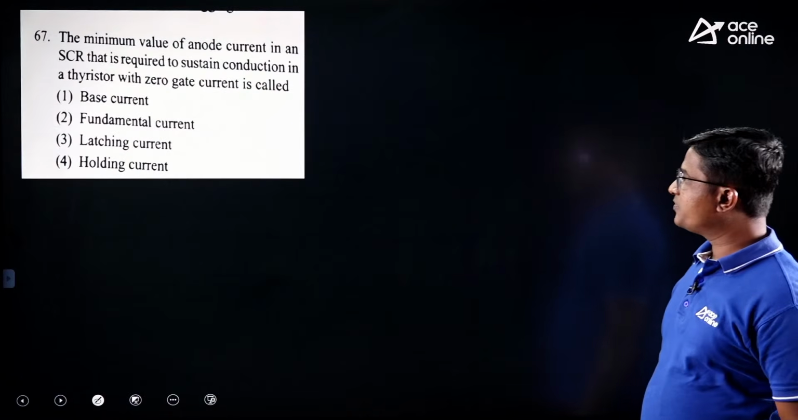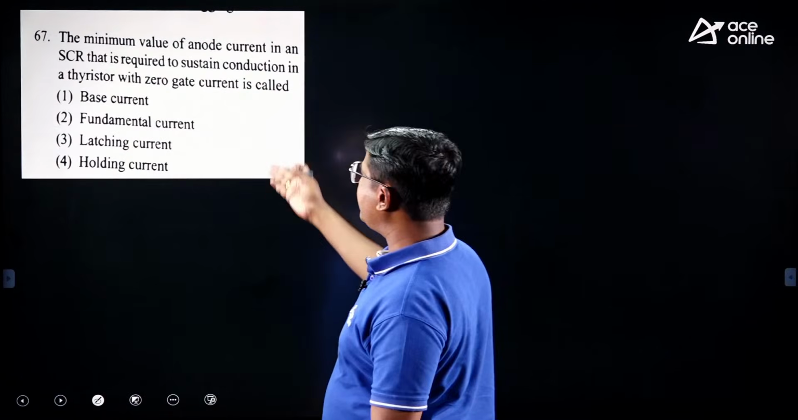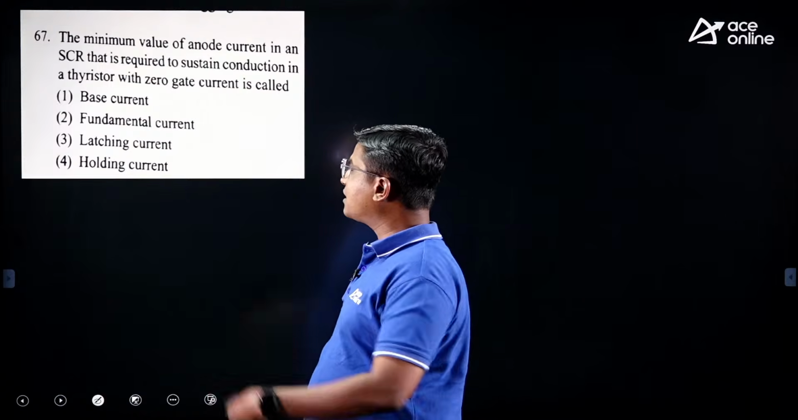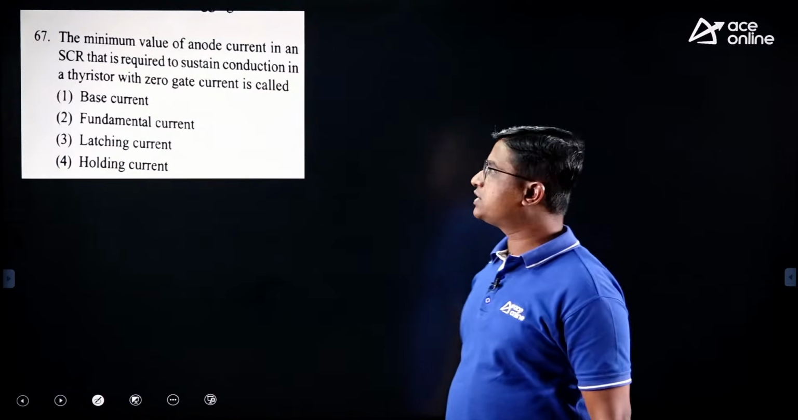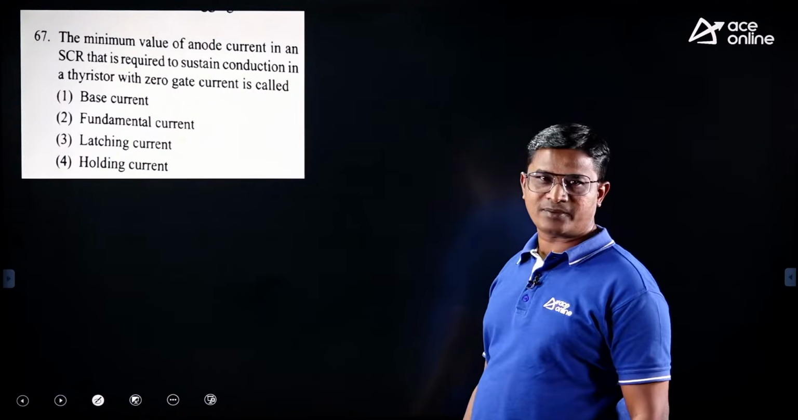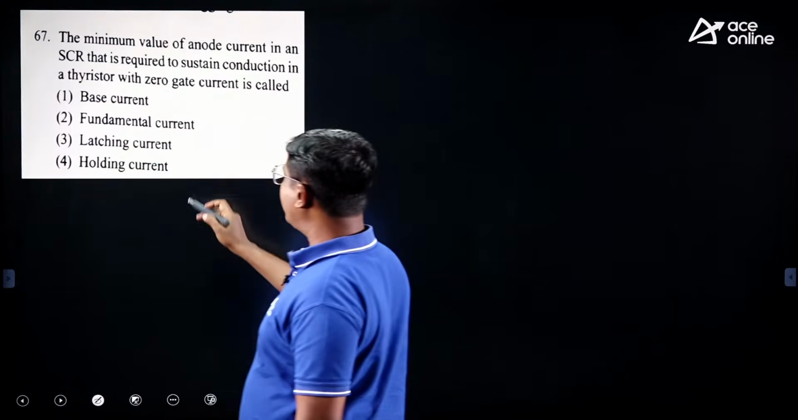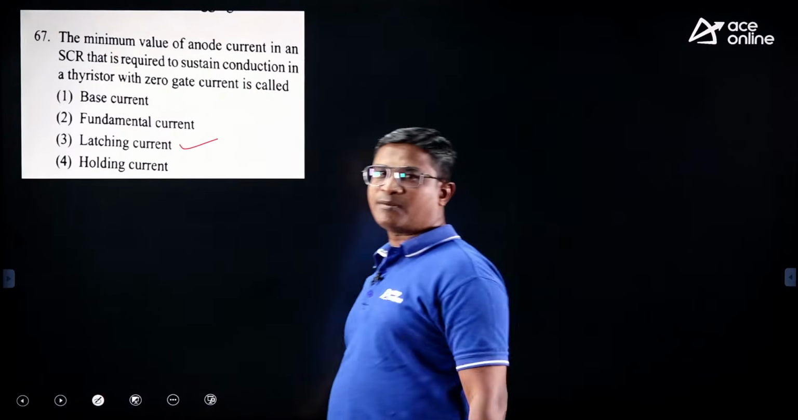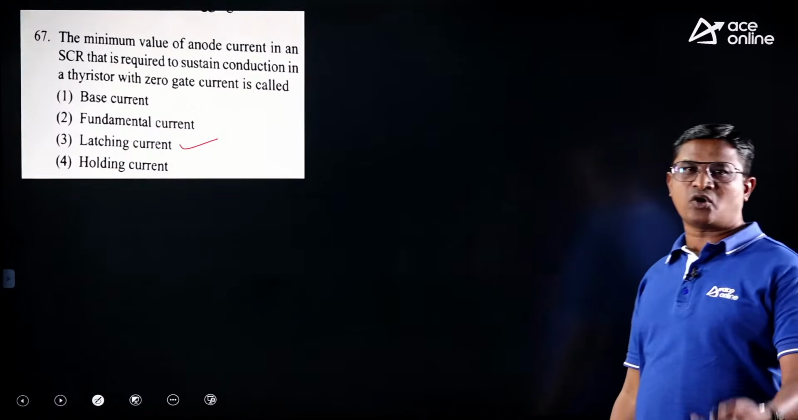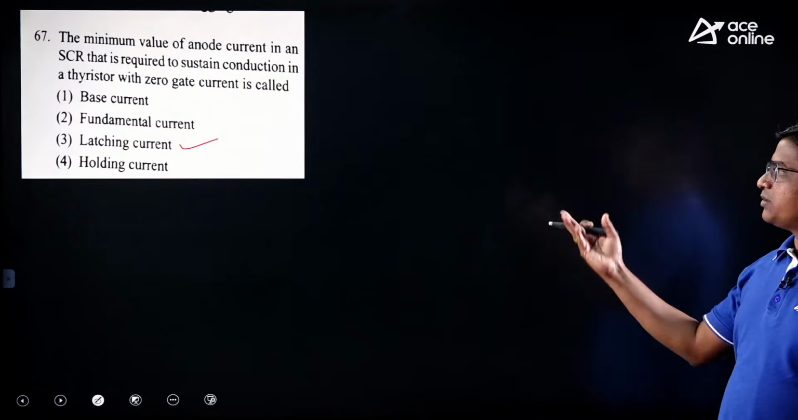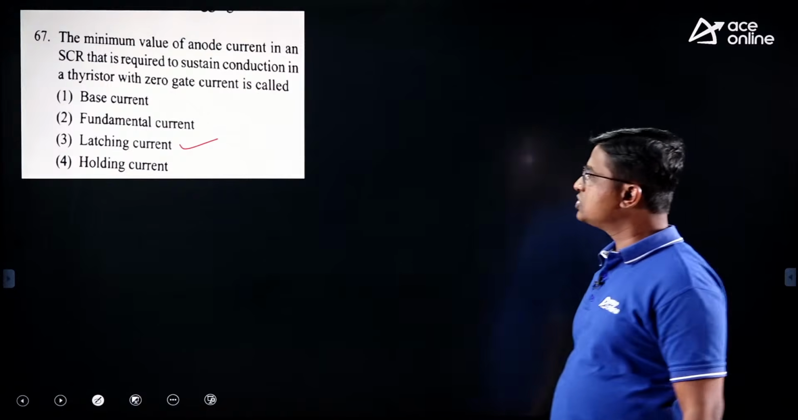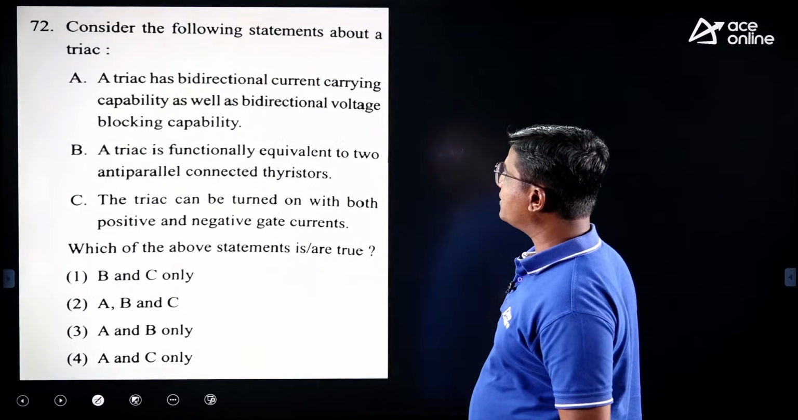Alright. Next, the minimum value of anode current in an SCR that is required to sustain the conduction in a thyristor with a zero gate current is called. Right. Yes, it is straightforward, the definition of the latching current. Minimum anode current required to maintain the SCR in on state, okay, when we remove the gate signal. So the correct answer is option 3, latching current.